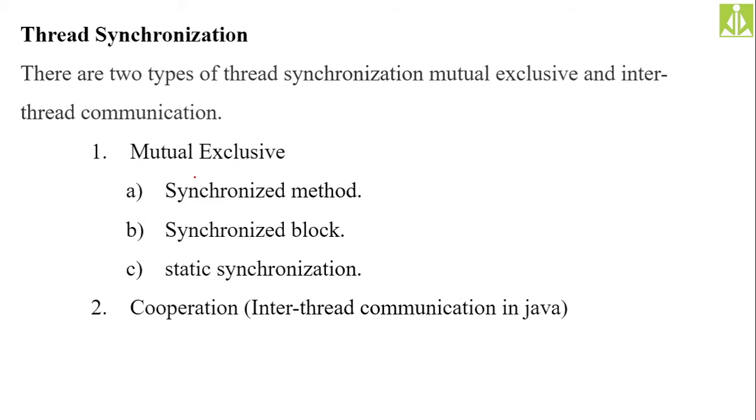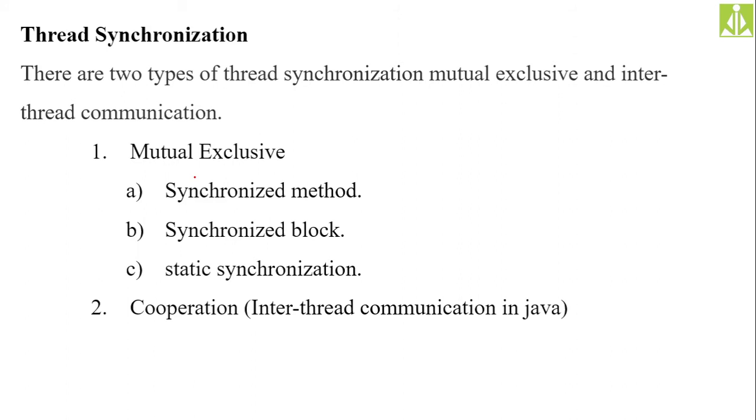So there are two ways in which we can achieve synchronization. The first one is mutual exclusion, and the second one is inter-thread communication. The first one is divided into three types: synchronized method, synchronized block, and static synchronization. Then we have inter-thread communication, that is the cooperative approach, cooperative synchronization or inter-thread communication in Java.